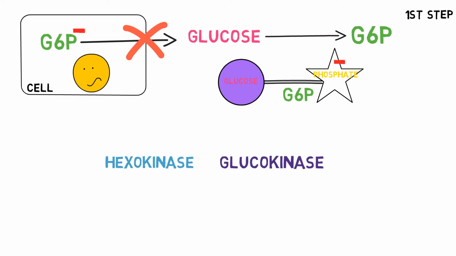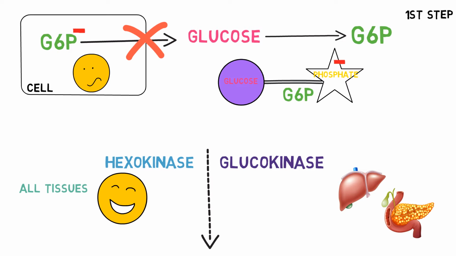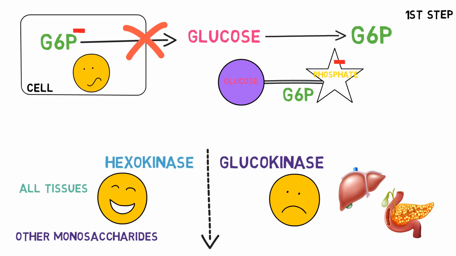We'll first see what these hexokinase and glucokinase are. Hexokinase is present in all tissues, but glucokinase is present in the liver and pancreas. Hexokinase likes glucose very much, which means it has a high affinity for glucose. So it adds phosphate groups to glucose, though it is present in low concentrations. But glucokinase does not do this action when glucose level is low. It phosphorylates, meaning it adds phosphate groups, only when glucose is present in high concentrations. Hexokinase can phosphorylate other monosaccharides also, but glucokinase acts only on glucose.